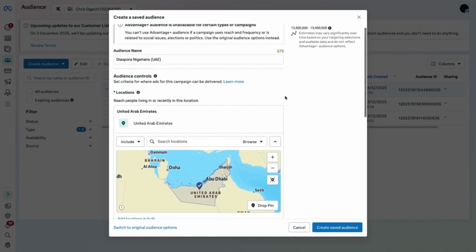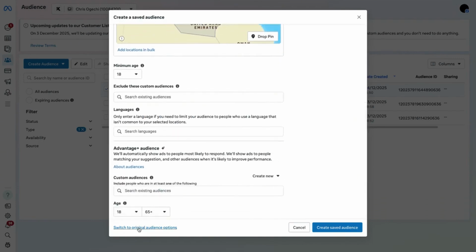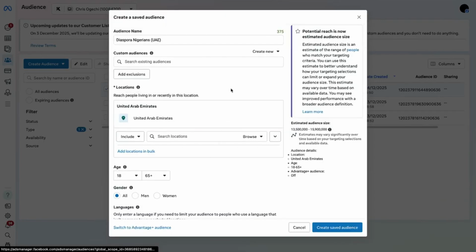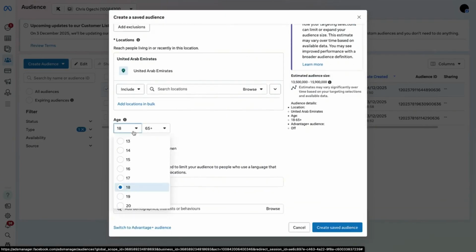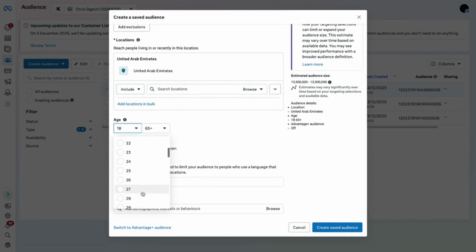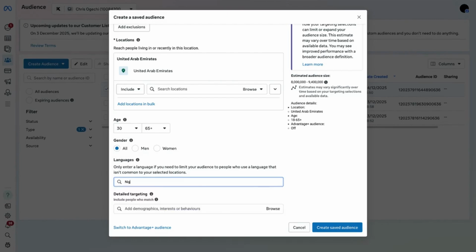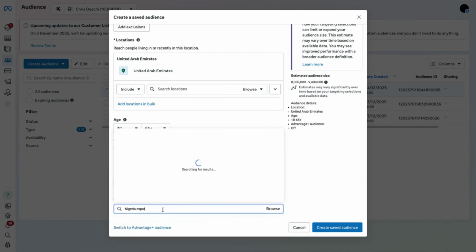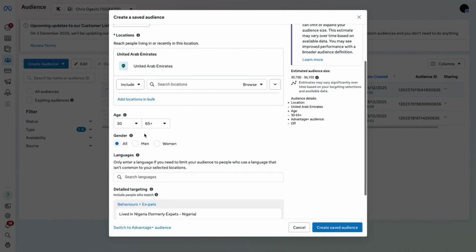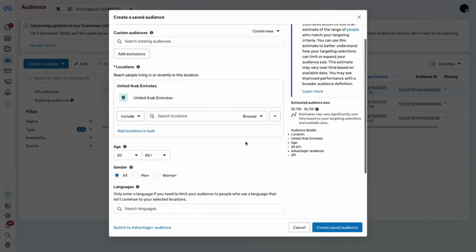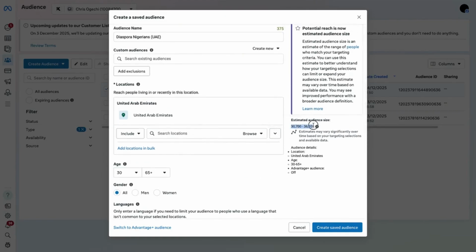So let's go to switch original audience. I almost forgot this. Yes, we're back here. So the age should also be 30. Nice. So come here and do the same thing. Nigeria export. Oh, that's the wrong place. Oh, they're surprised. Okay, good. Nigeria. Good. So with this, can you see it's showing us 30 to 36,000?